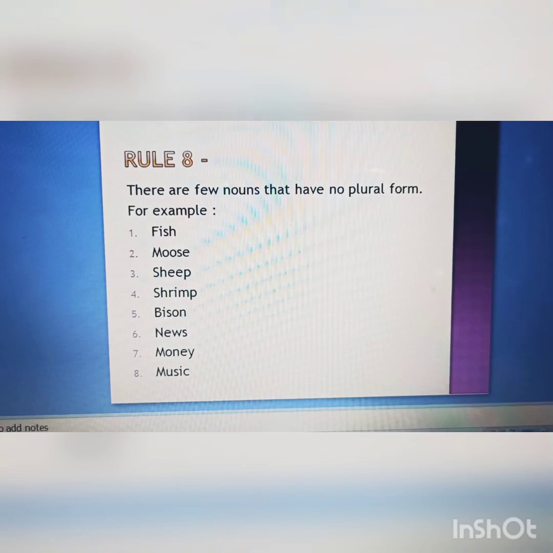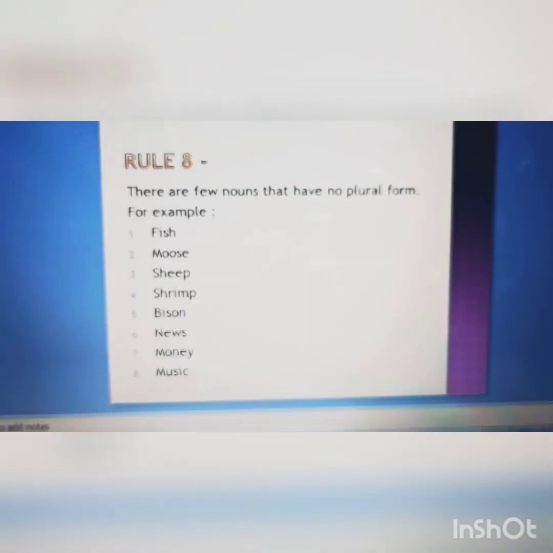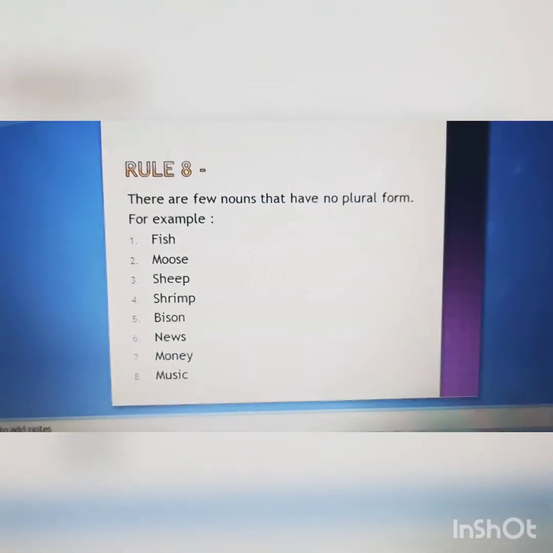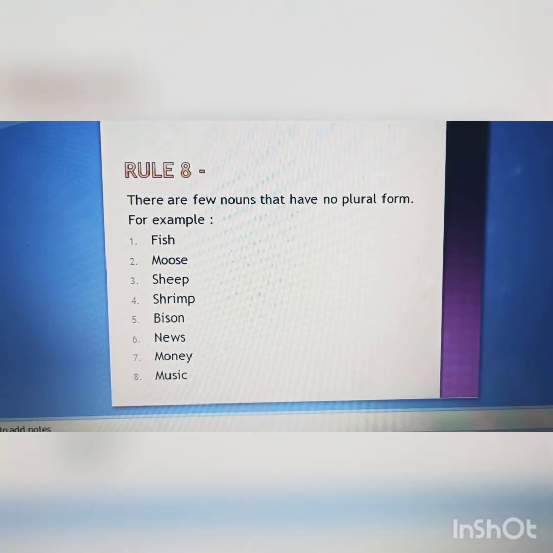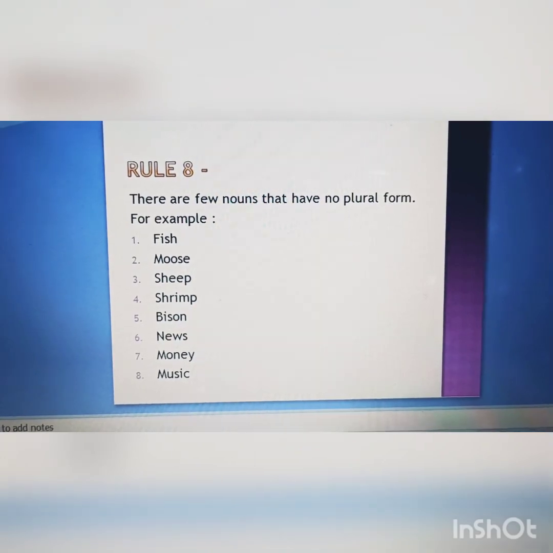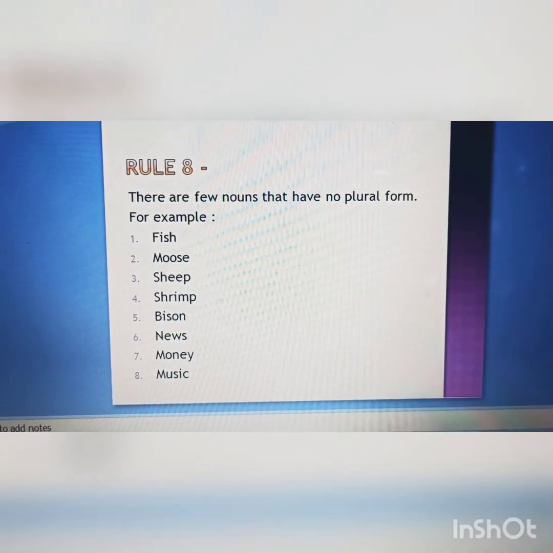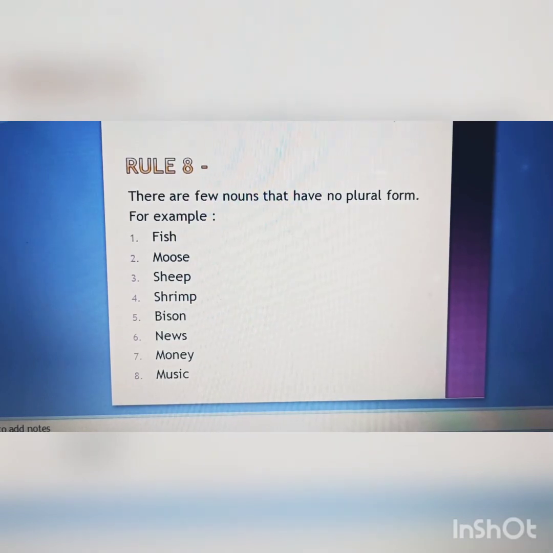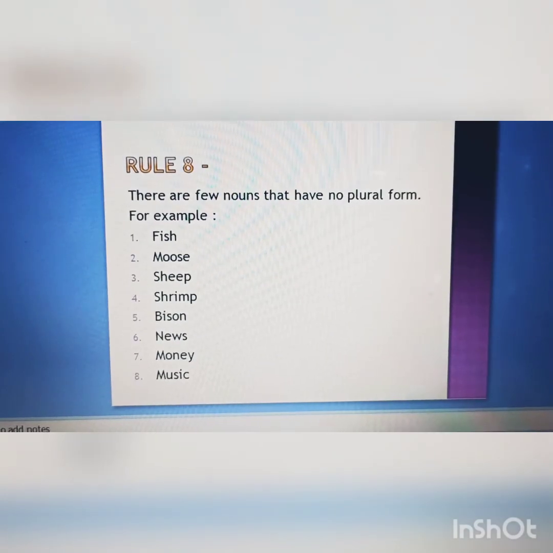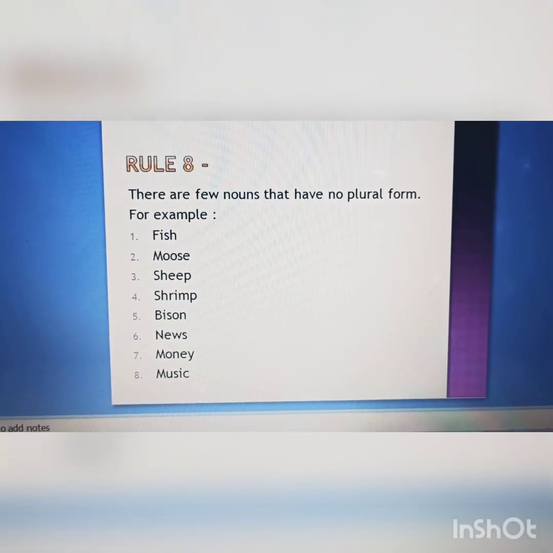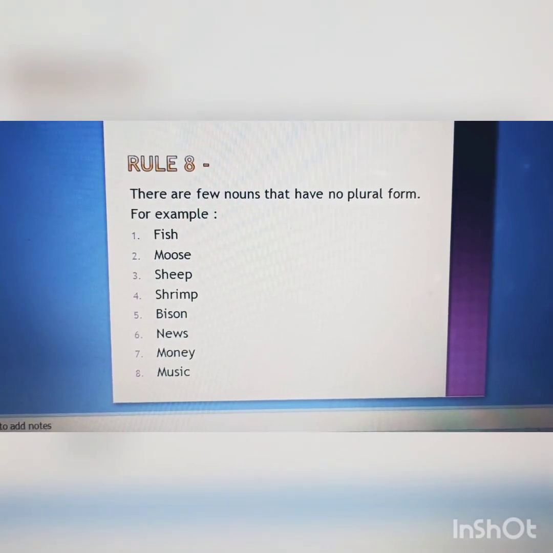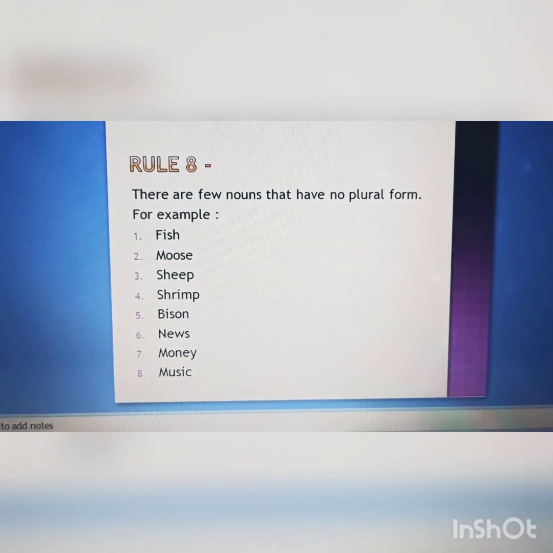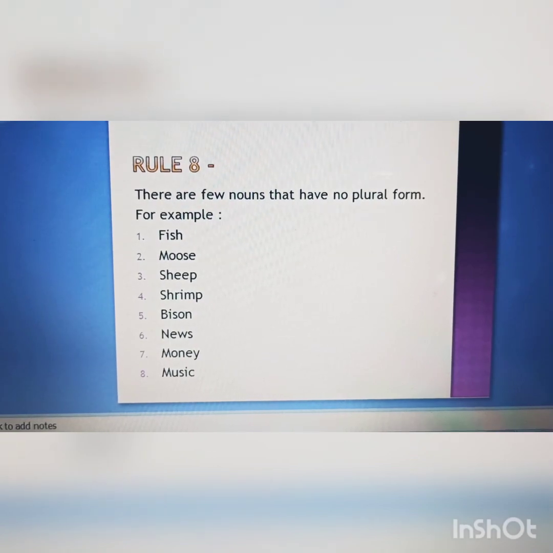Rule number 8 states that there are a few nouns that have no plural form. Now in rule number 7 we have learned that there are nouns that remain in their plural forms and have no singular form. Rule number 8 says that there are also certain nouns that remain in their singular forms and they do not have any plural form. For example, fish, moose, sheep, shrimp, bison, news, money, music. So these are some of the nouns that remain the same.